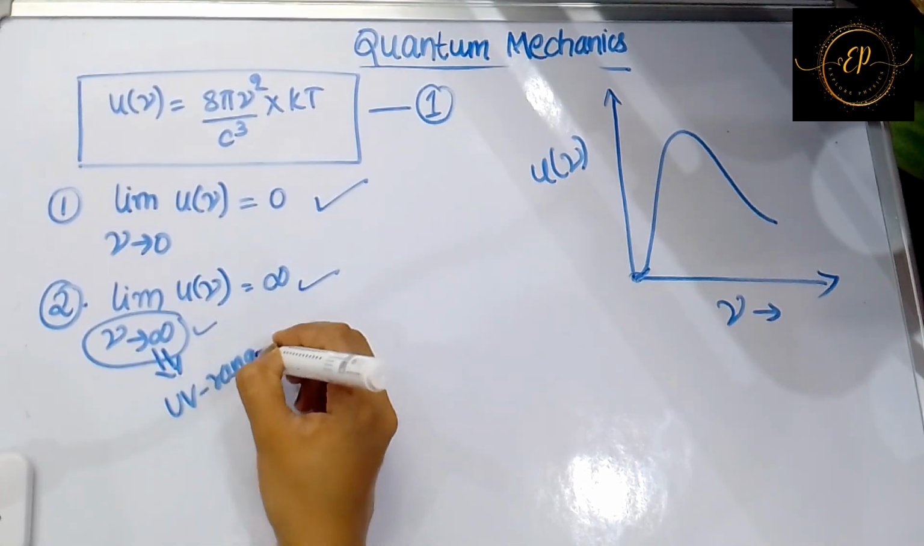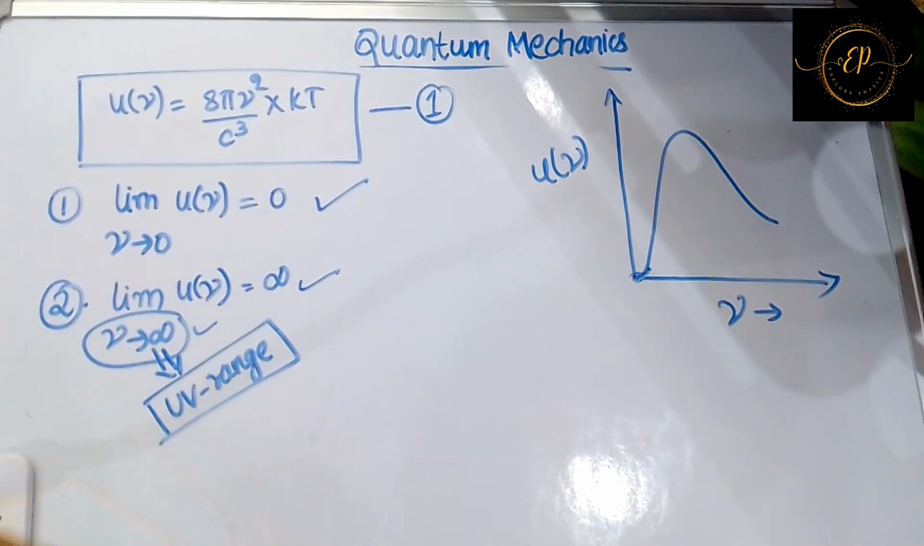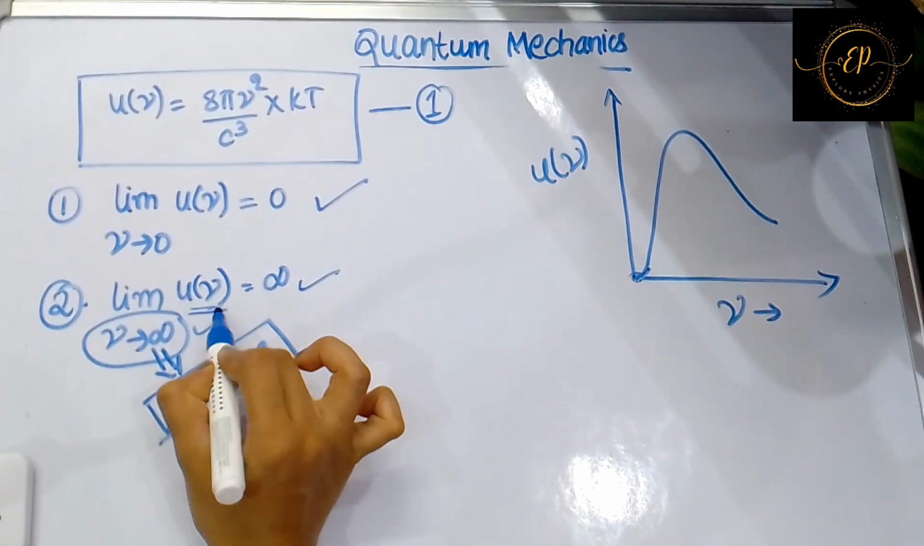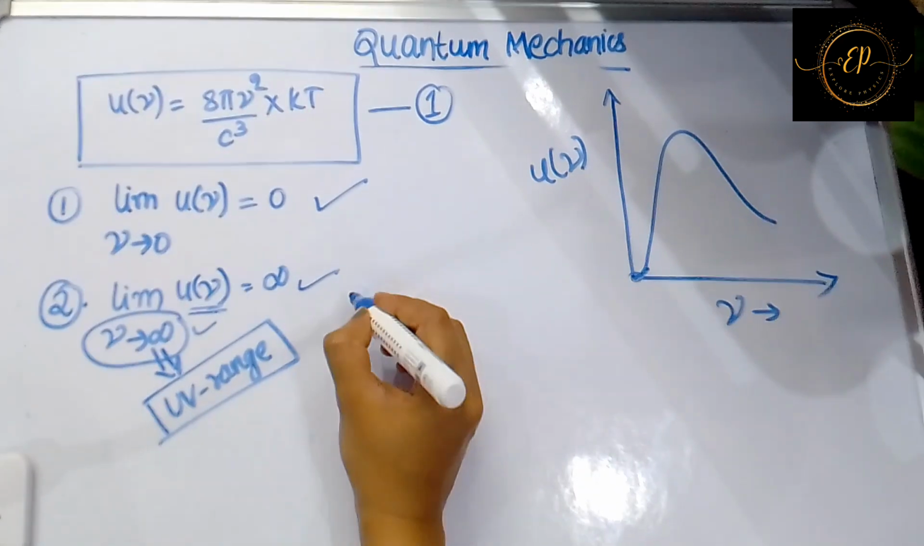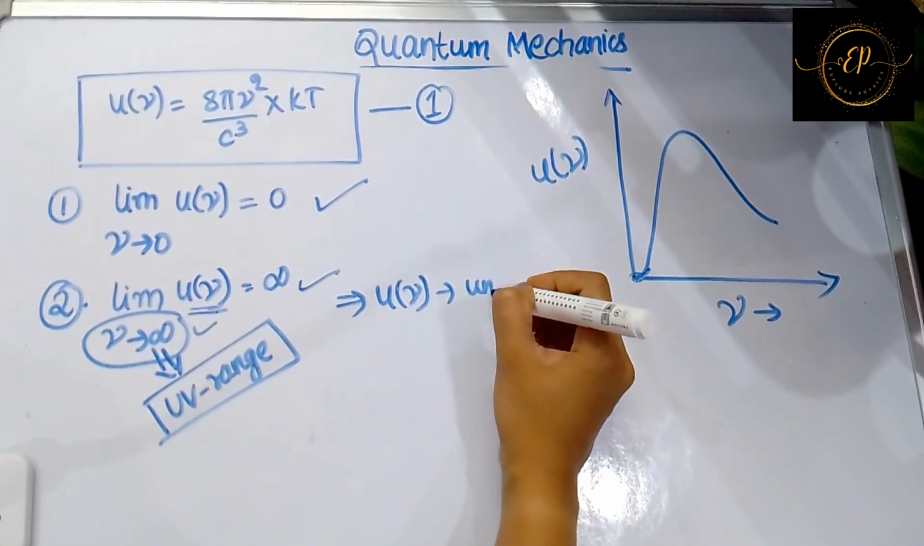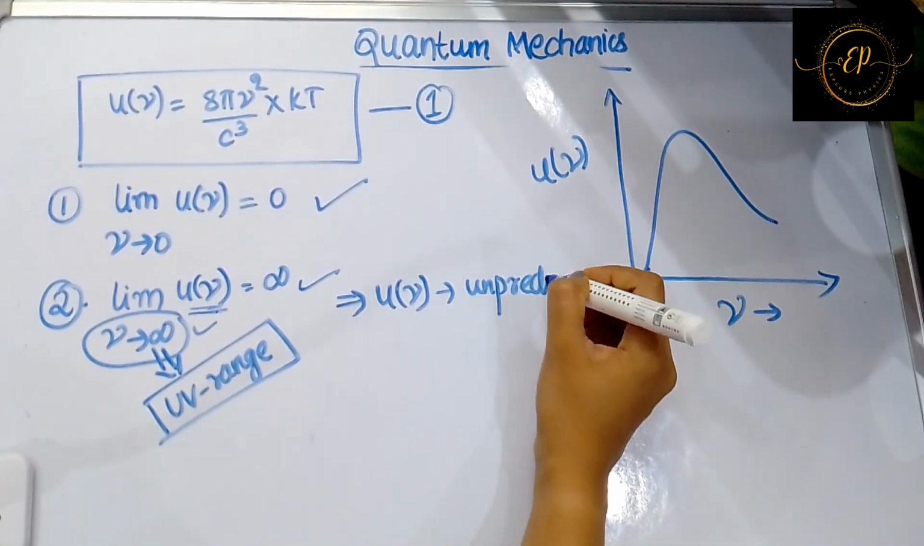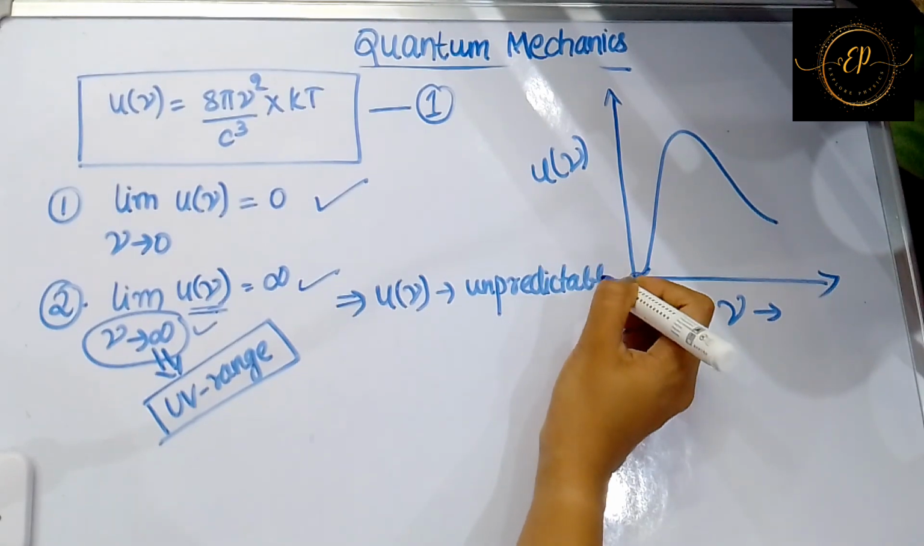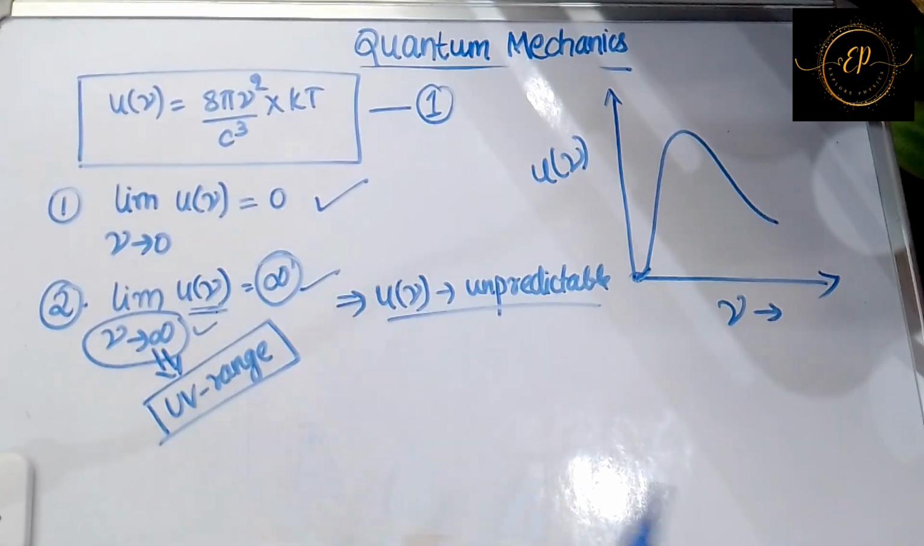So when your frequency is in the range of ultraviolet, your energy density becomes infinite. That means u nu, the energy density, is unpredictable. You can't predict the value of energy density because it is becoming infinite. How do you calculate the value of infinite? You can't predict the value.